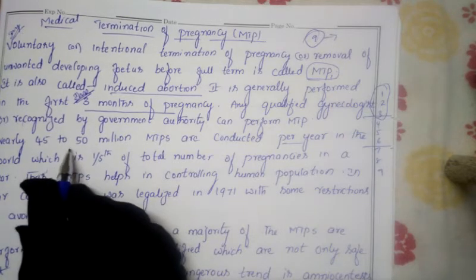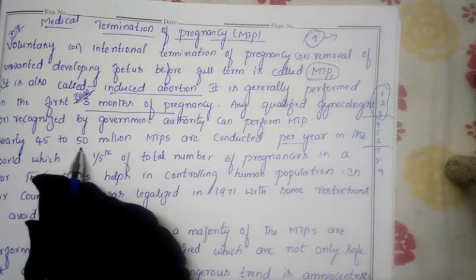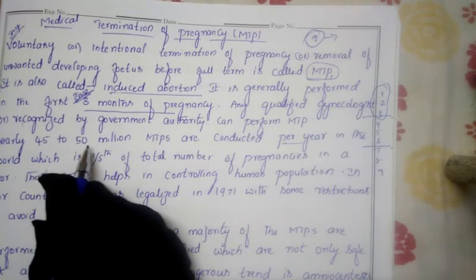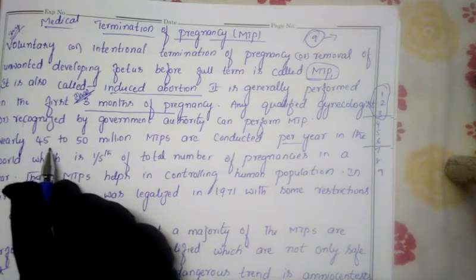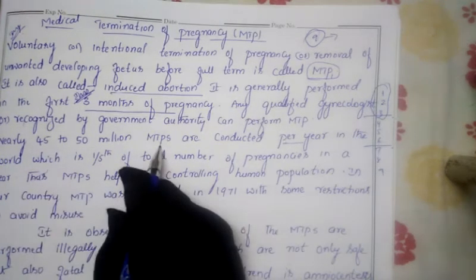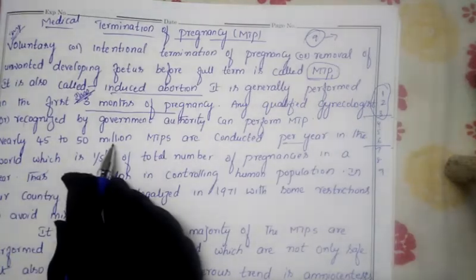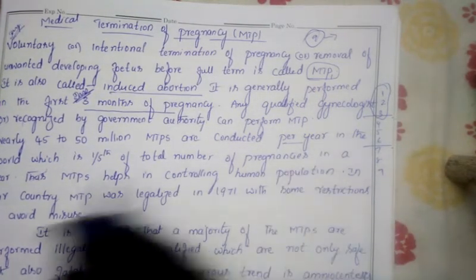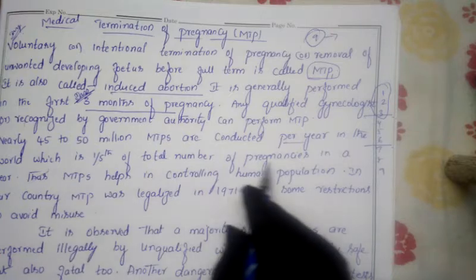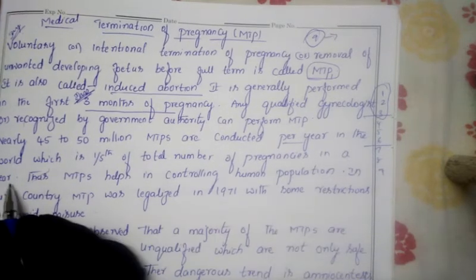But even then the population is going on increasing, it is not decreasing. Suppose this MTP was not conducted, then the population would increase still more. So 45 to 50 million MTPs are conducted per year in the world, which is 1/5 of the total number of pregnancies in a year.